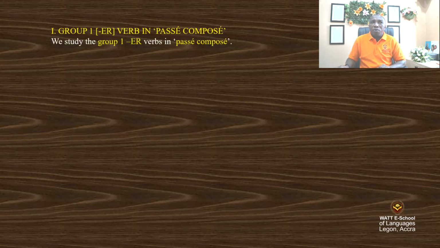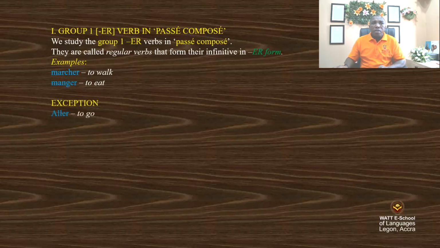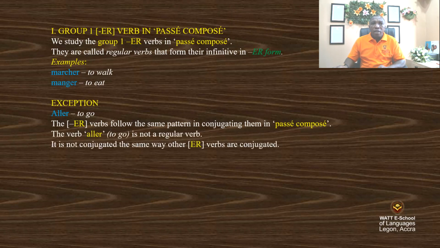We study the group 1 verbs in passé composé. They are called regular verbs that form the infinitive in ER. Examples: marcher, to walk. Manger, to eat. Exception: aller, to go. The ER verbs follow the same pattern when conjugating them in passé composé. The verb aller, to go, is not a regular verb. It is not conjugated the same way other verbs are conjugated.